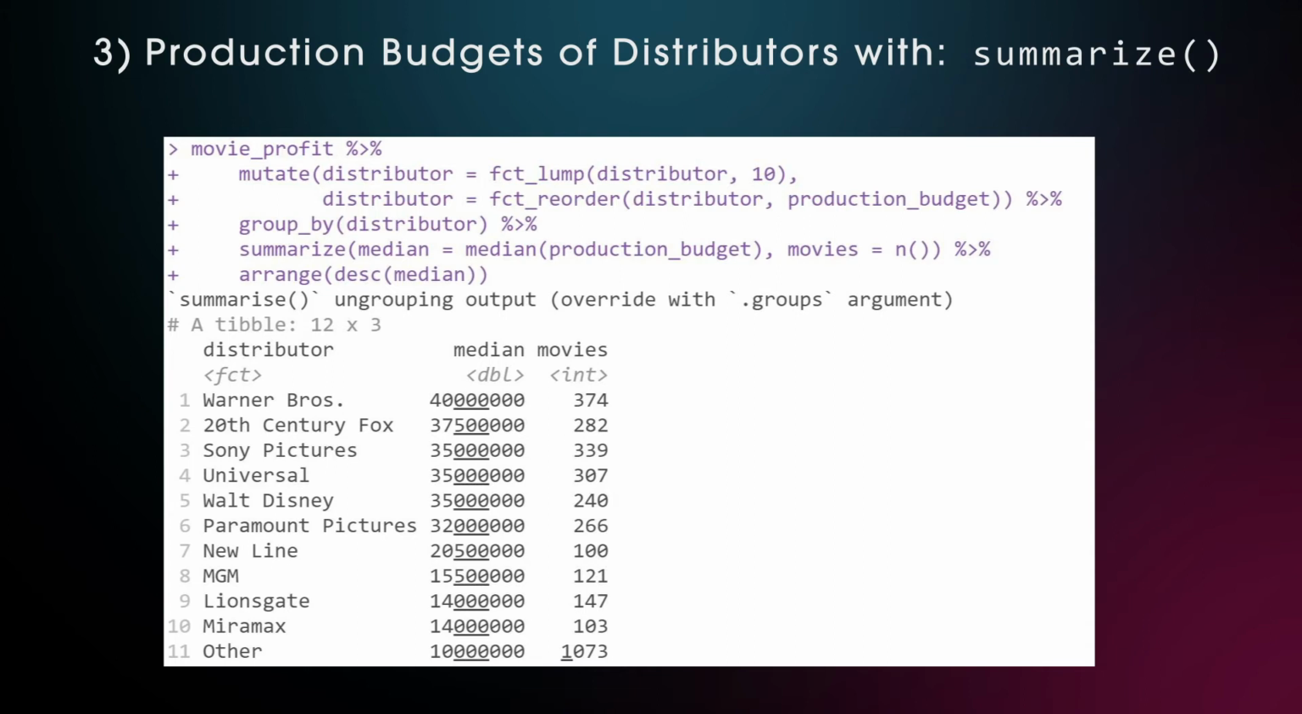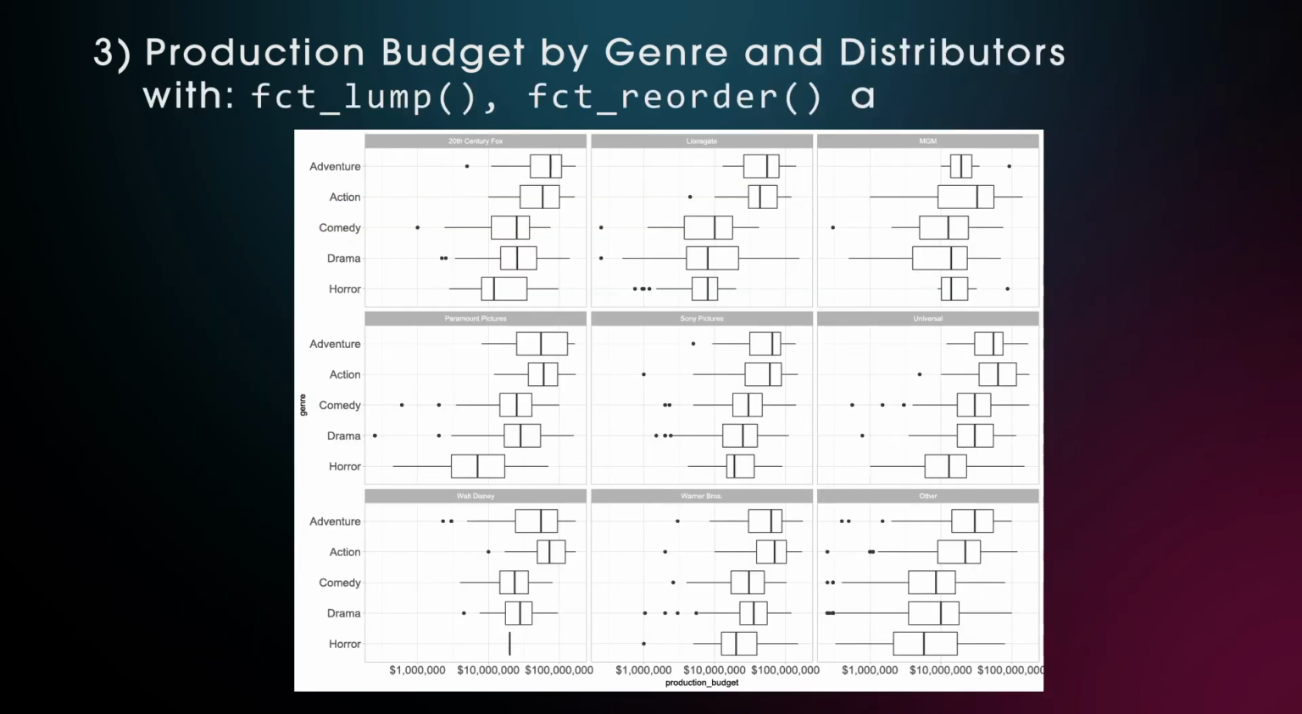Sometimes box plots are not the easiest to read, especially when on a log scale. That's why I show the summarized results along with the sample size of movies as well. Warner Brothers' 40 million median is 4 times as much as the average of the 1073 movies from the other, not top 10, distributors. There's a way to go into even more details with the facet_wrap function.